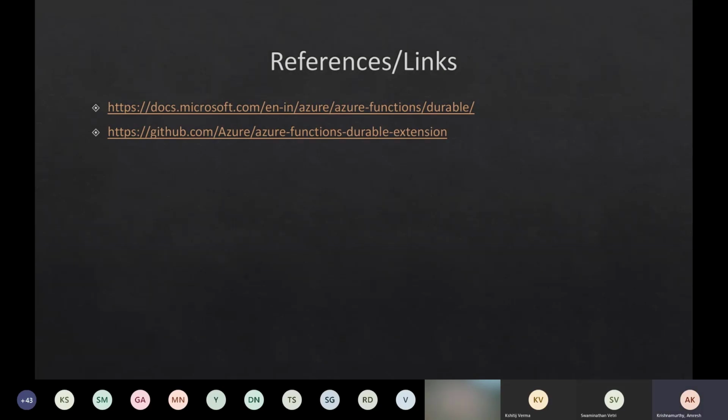Can it be used to download a file? Yes, of course, we can use it to download a file. Yeah, you can do that. I don't think there is a reason for not using it. You can pretty much do anything that you want to do. You can download a file, you can convert an image into a thumbnail. All that is definitely possible.